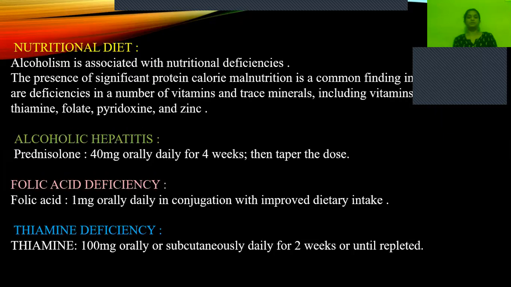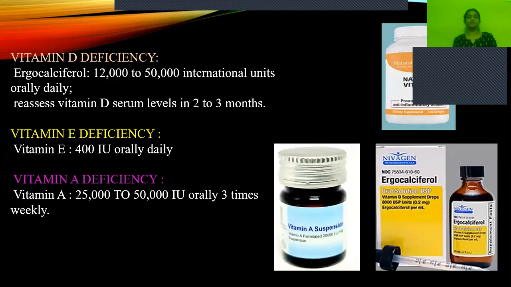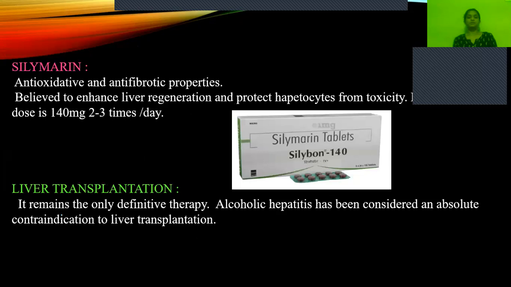And for alcoholic hepatitis, we'll be giving an anti-inflammatory drug like prednisolone. And these are the supplements and these are the doses, and we have to check the serum levels in 2 to 3 months. And then antioxidant and antifibrotic properties are seen in silymarin, so it's also given for alcoholic liver disease. And if the patient is not responding to any of these, and when it reaches the end stage or cirrhotic stage, the last and final option we have is liver transplantation. So this is all about alcoholic liver disease.